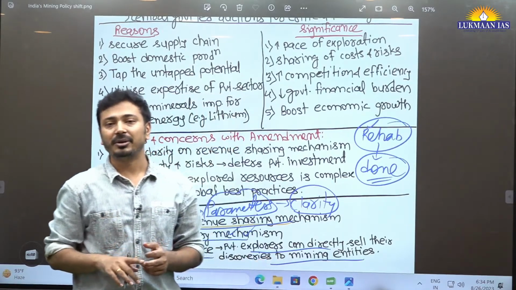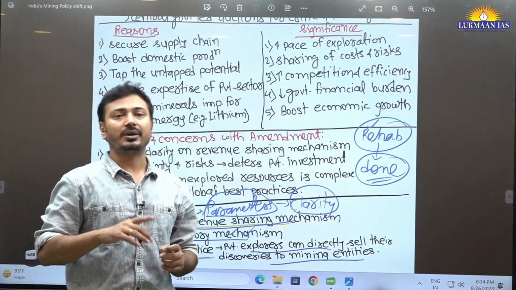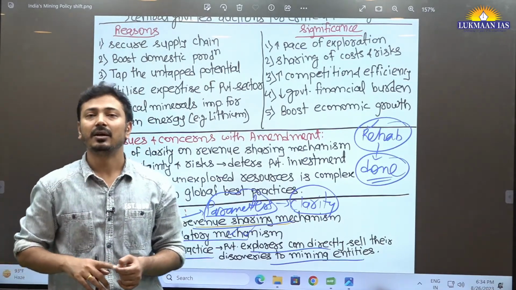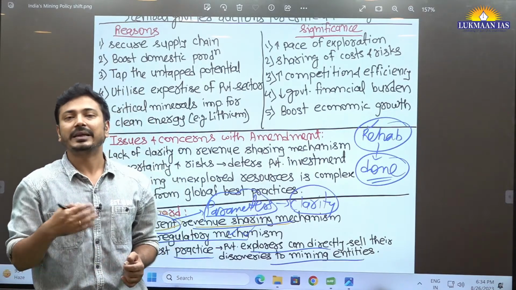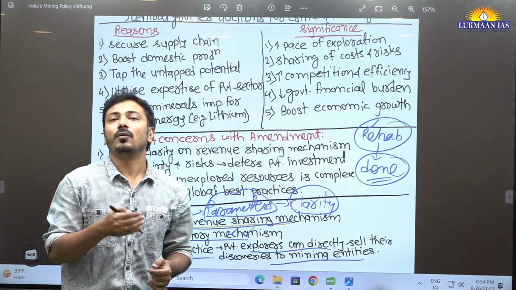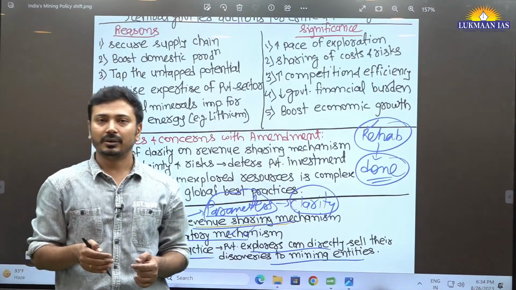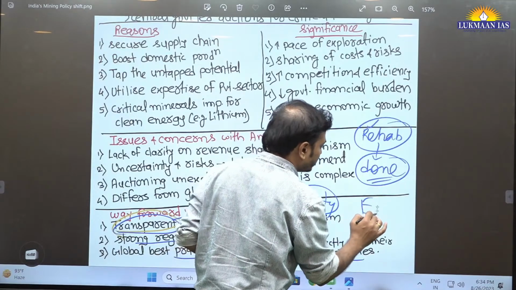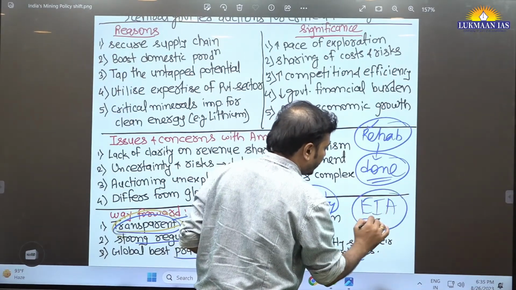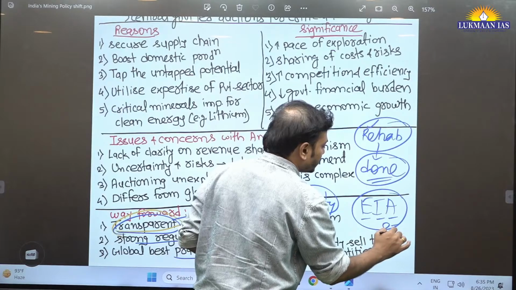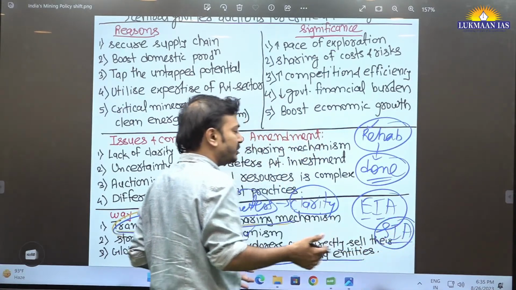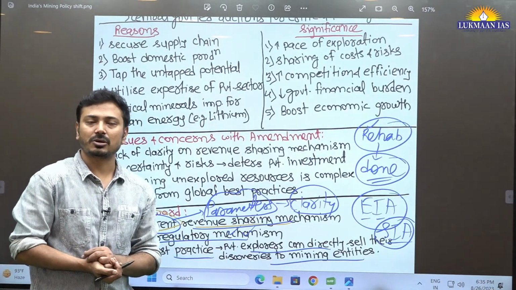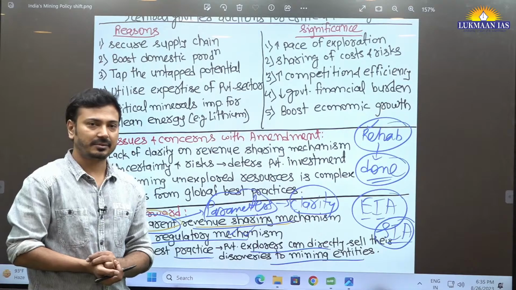Along with that, environment protection is also important. Whatever mining practices and technology are used for the mining purpose should have the least impact on the environment and wildlife habitat of that region. For that purpose we need an appropriate EIA, environment impact assessment, and SIA, social impact assessment, on the communities living in the nearby region. We learn about this syllabus topic. EIA is our syllabus topic for the mains examination, right?